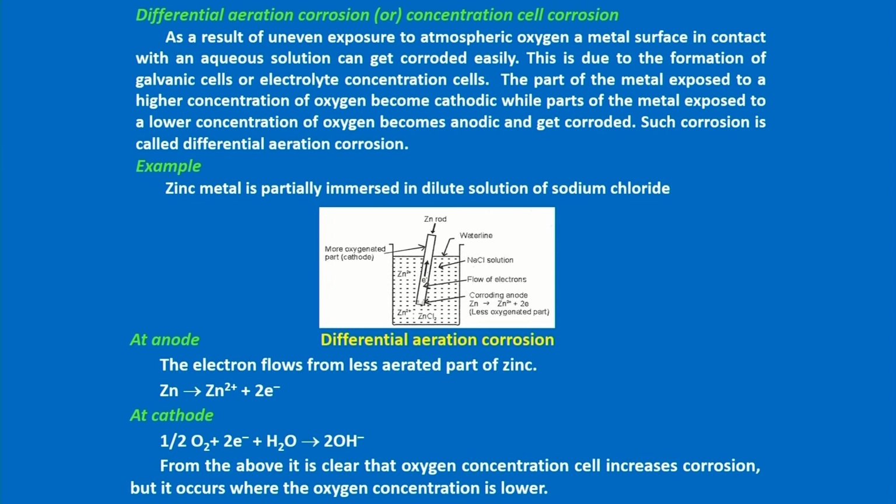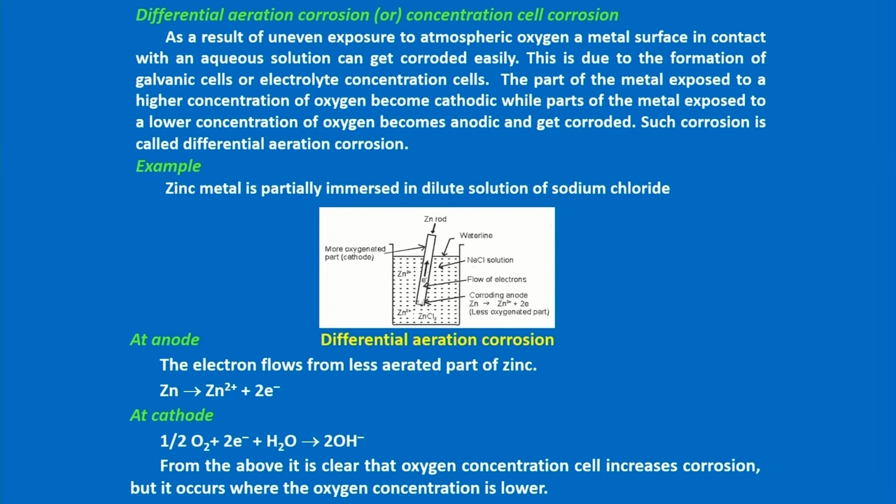See the diagram: if the metal is partially closed, protected or covered with a protective coating, and the other part of the metal is exposed to the atmosphere, then one part of the metal will be more aerated and the other part will be less aerated.